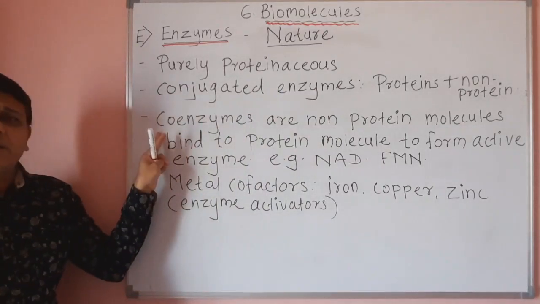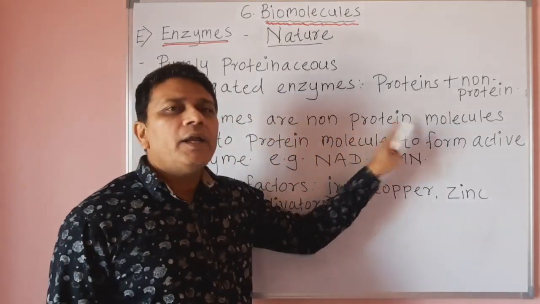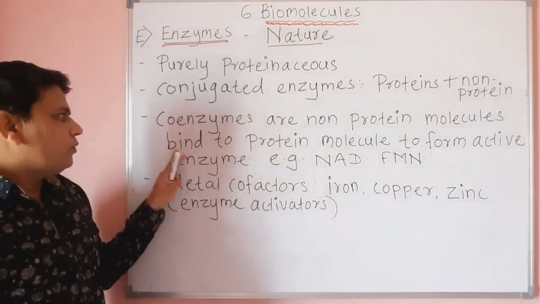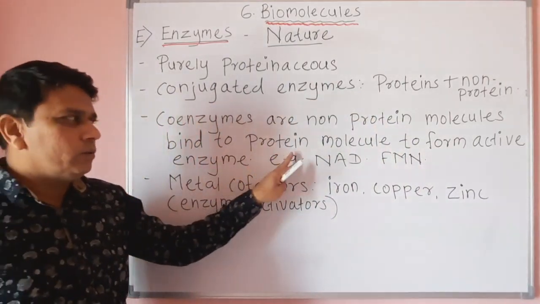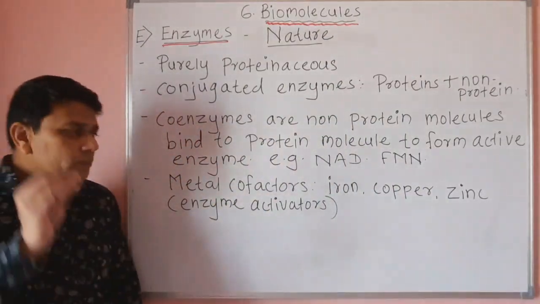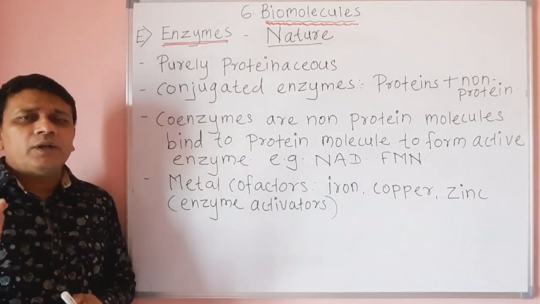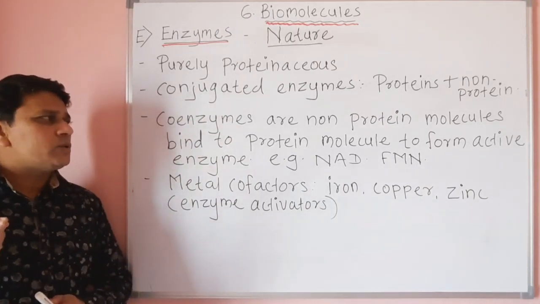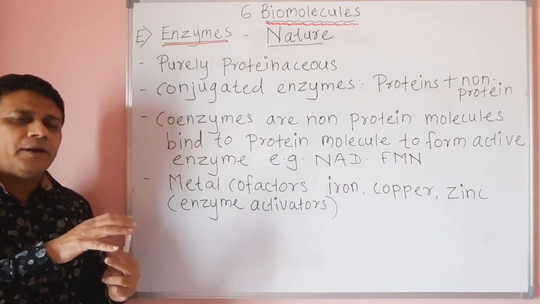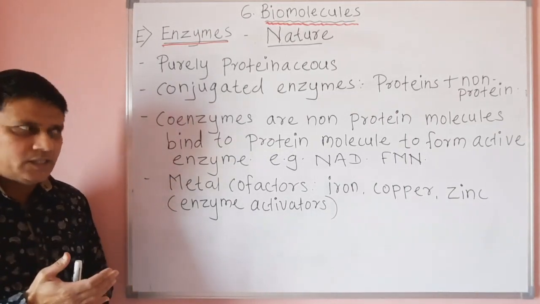Then coenzymes are non-protein organic molecules which bind to protein molecule to form active enzyme. So coenzymes are non-protein organic molecules which get joined to the protein molecule and form an active enzyme.